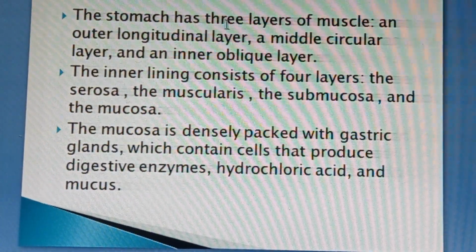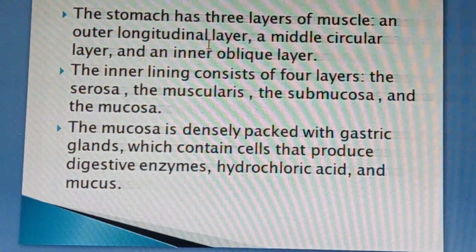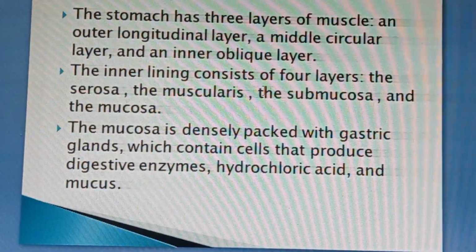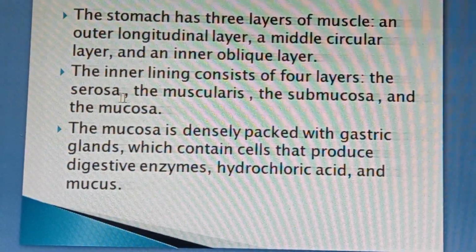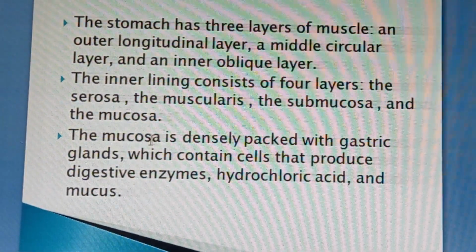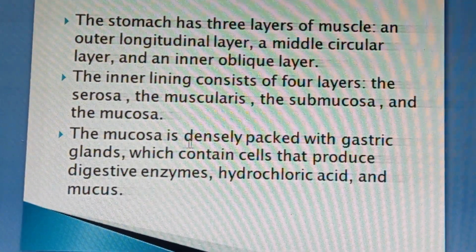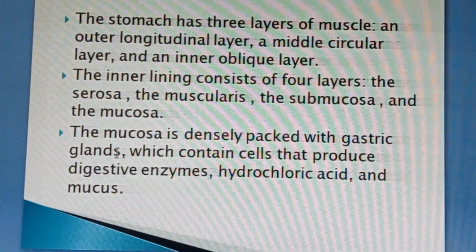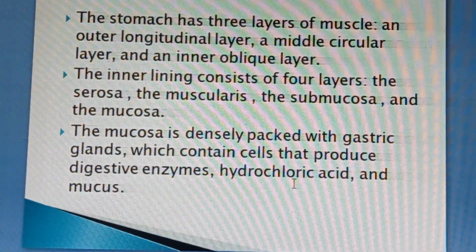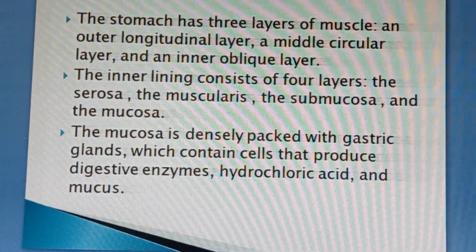Layers of the stomach. The stomach has three layers of muscles: longitudinal, circular, and oblique. The wall consists of four layers: serosa, muscularis, submucosa, and the innermost lining, mucosa. This mucosa layer has gastric glands which contain cells that produce digestive enzymes, HCl, that is hydrochloric acid, and mucus.